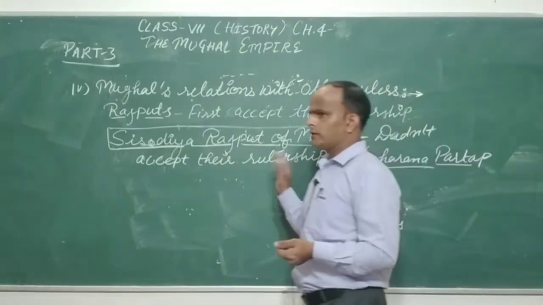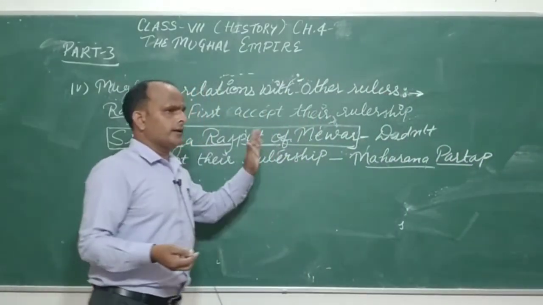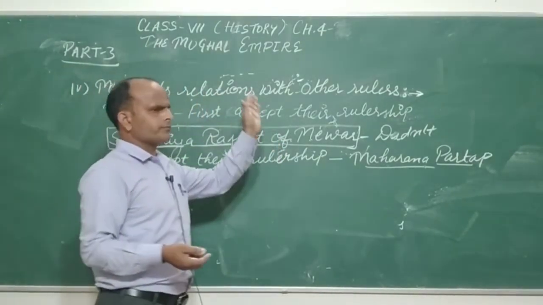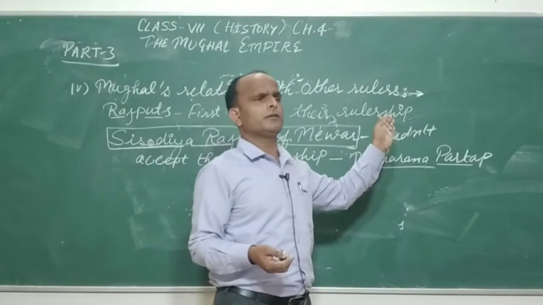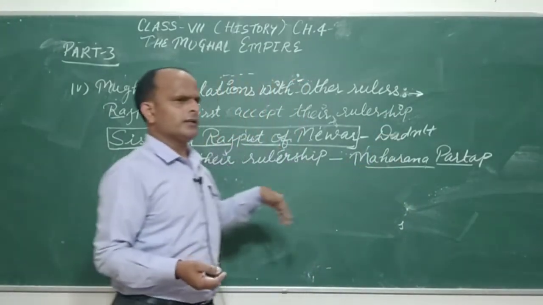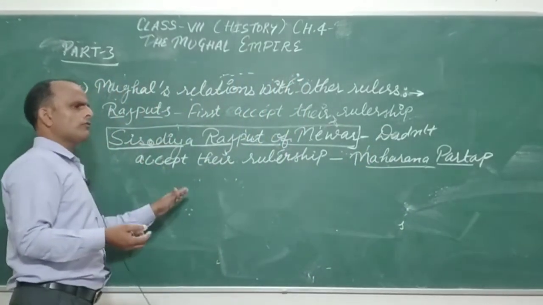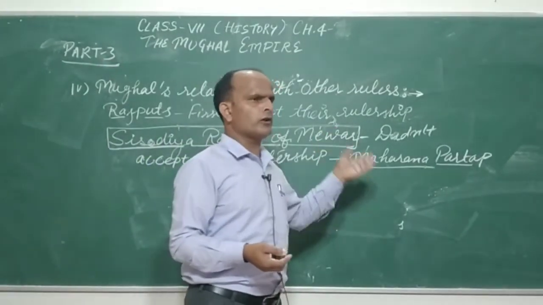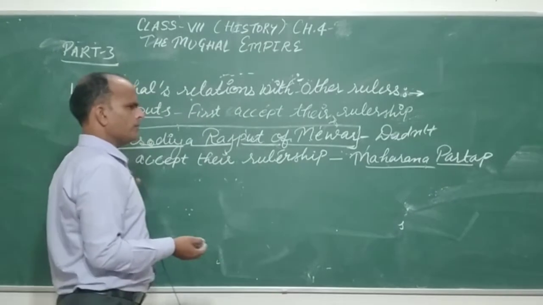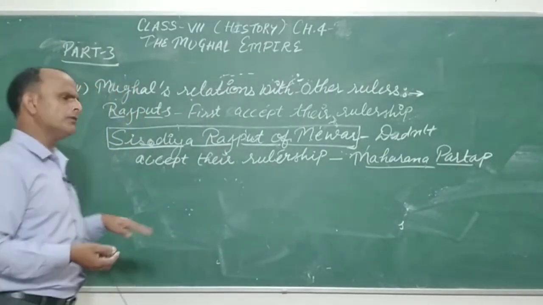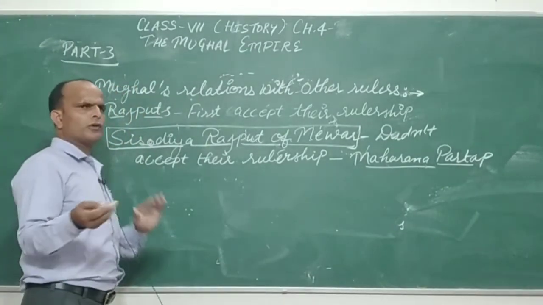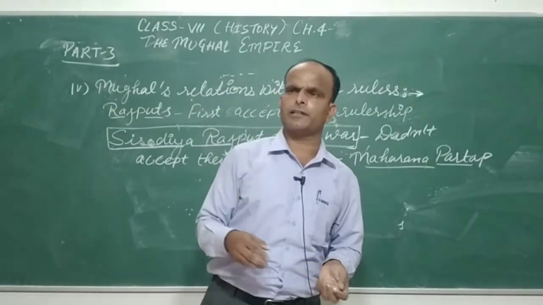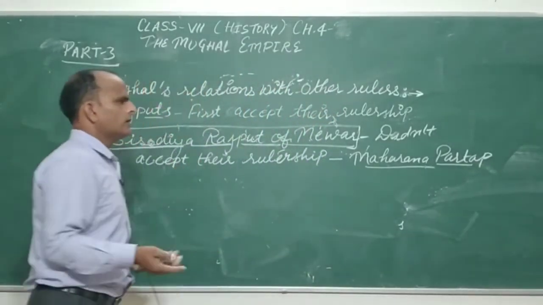If he had not insulted Shivaji Maharaj, then the Marathas would have been in fear of Aurangzeb, and his son would not have rebelled against him, and the scenario of history would have been different. If he had not insulted him and had accepted him, that would have been a different history.